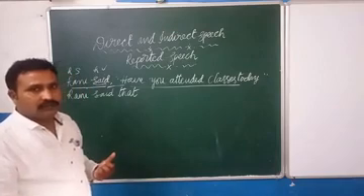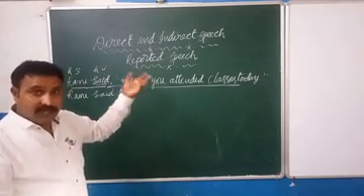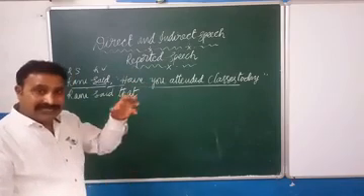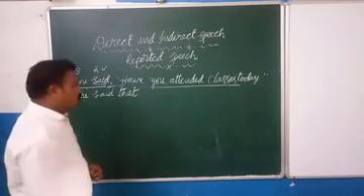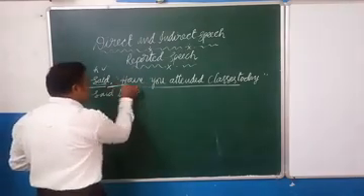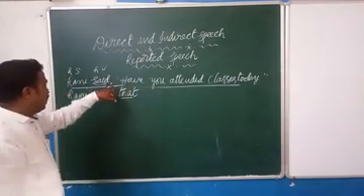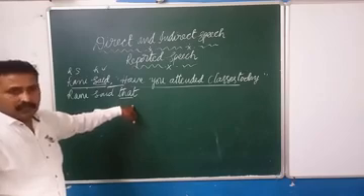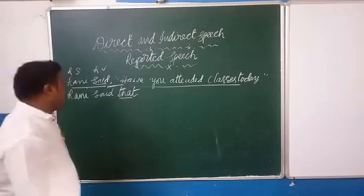Is that clear? In such a case only we have to use the conjunction that to connect these two clauses. Then we need not use a comma here while transforming the sentence.